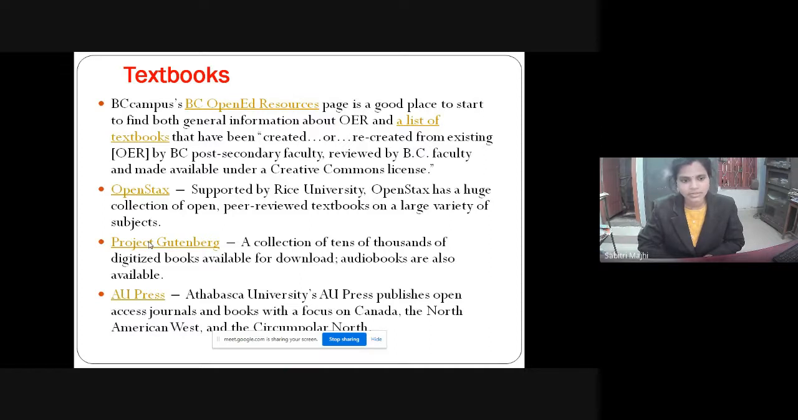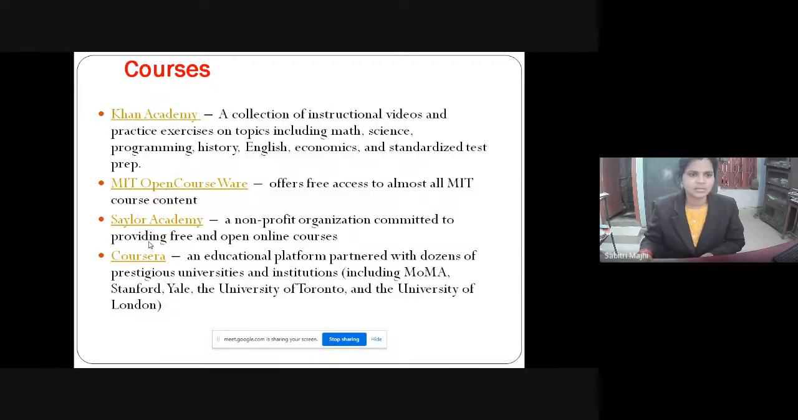OU Press publishes open access journals and textbooks with a focus on Canada, the North American West and North, and the circumpolar North. So there are various open educational resources available under various repositories.